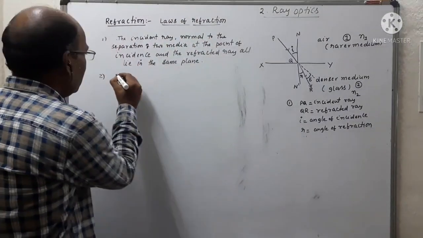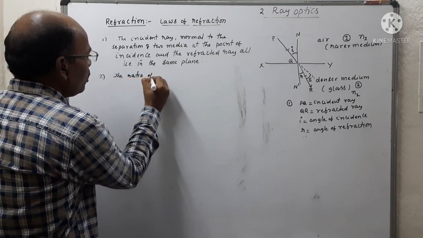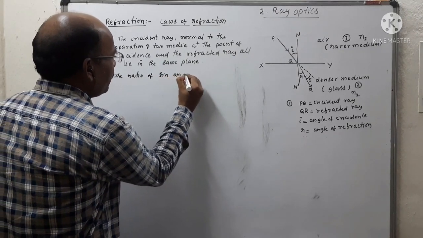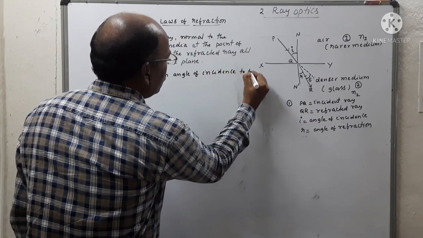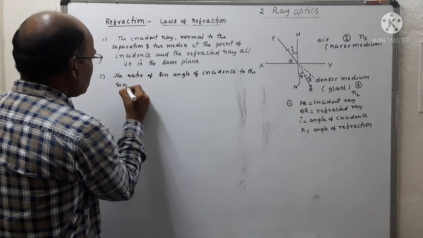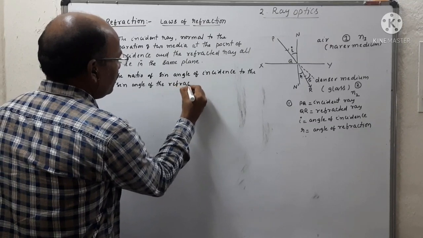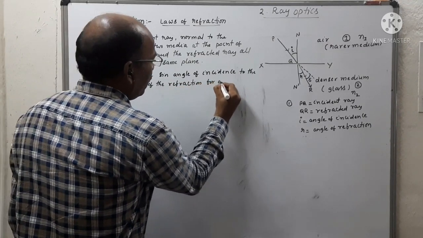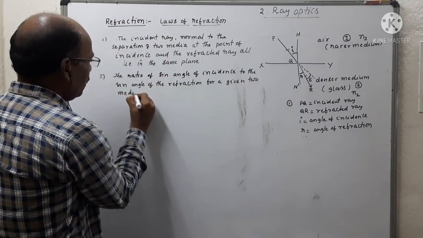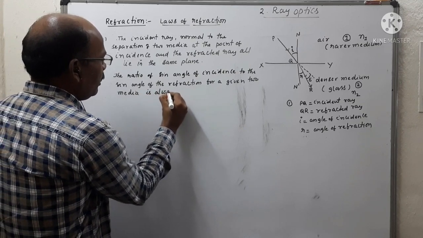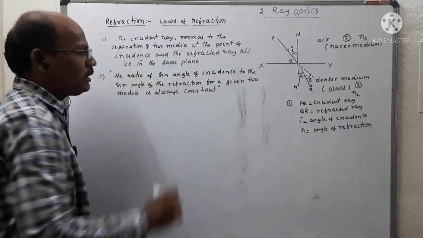So we can write the second law: the ratio of sine of angle of incidence to the sine of angle of refraction for a given two media is always constant. So this is the second law of refraction.